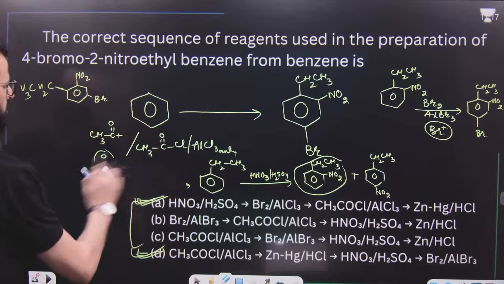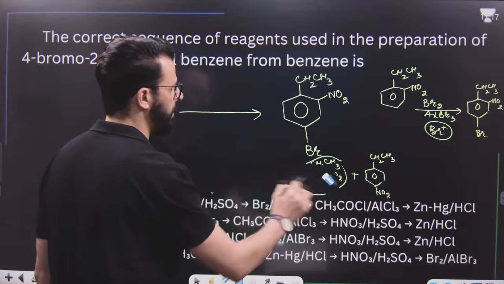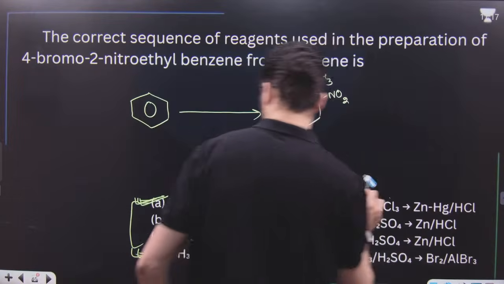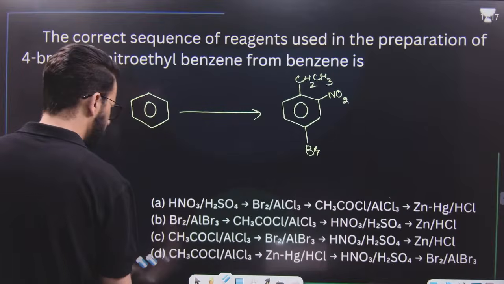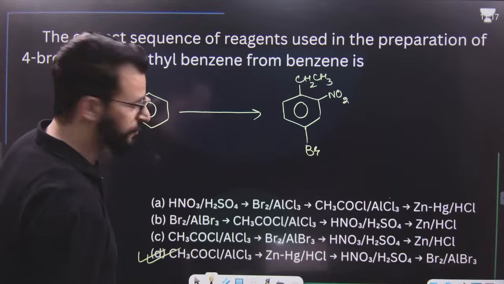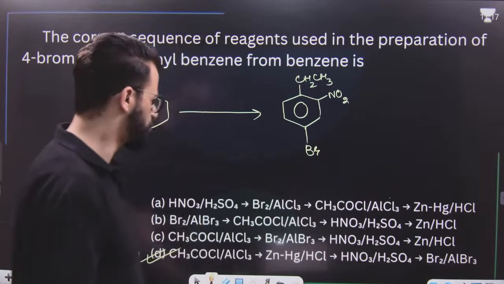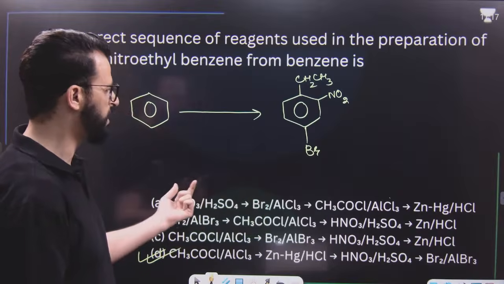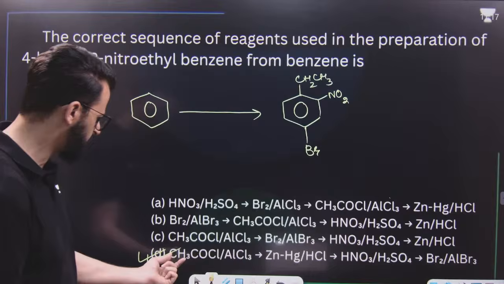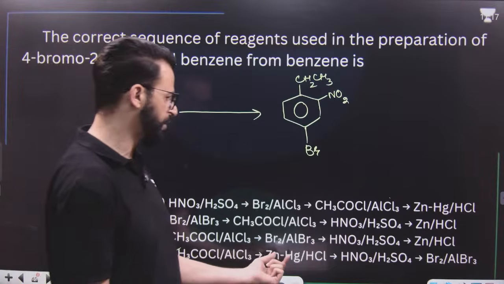Now I will erase this whole, so you can simply write down that the more appropriate answer of this question is option D. Why not A? Because in A, once it forms nitrobenzene, after that you have to perform an electrophilic substitution reaction on nitrobenzene, but nitrobenzenes generally do not prefer electrophilic substitution reactions. But here, first, it will result in the formation of CH3COCl, which gets converted to CH2CH3.